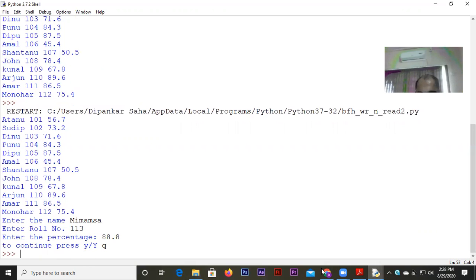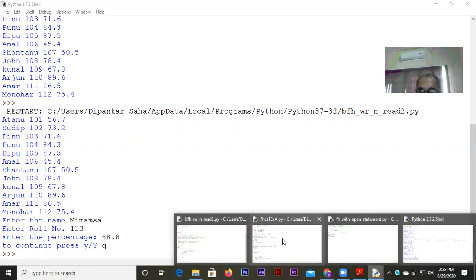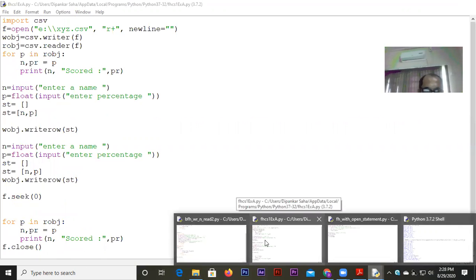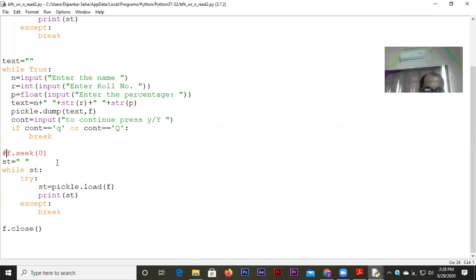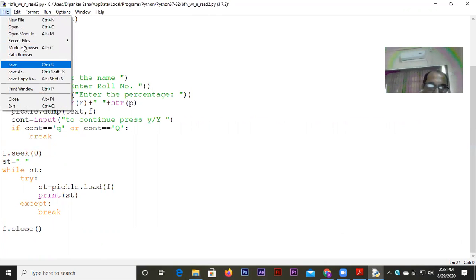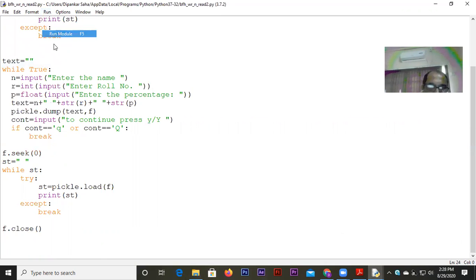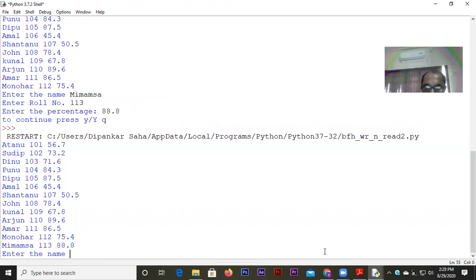Okay, but it will read the moment I change it to f.seek(0). I will bring it into effect, and it will be able to read once again. The concept is, you understood, I believe, that it is all happening because after writing down the last record, the file pointer is at the end. So you need to bring it back.